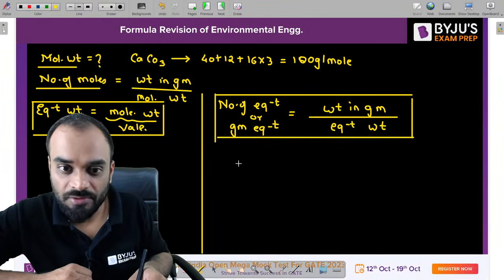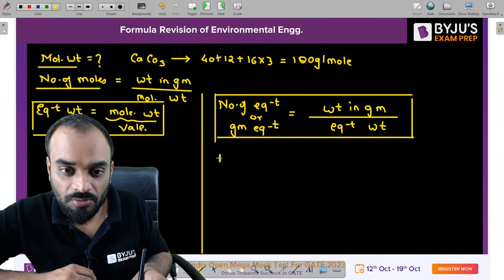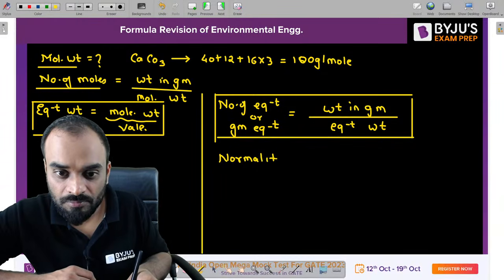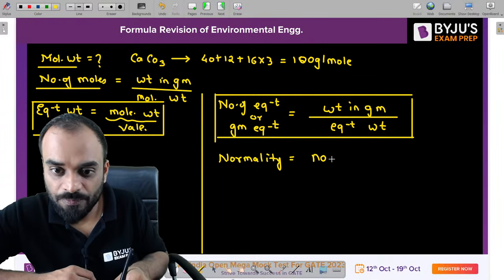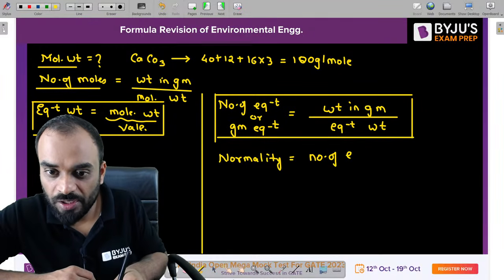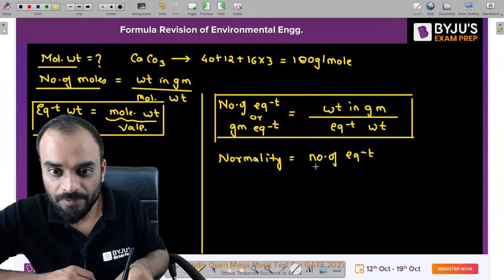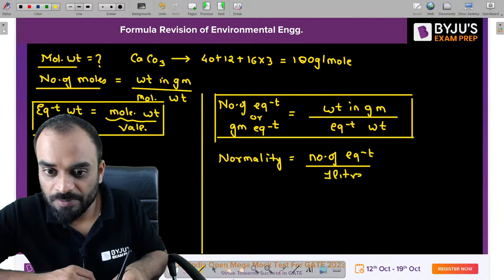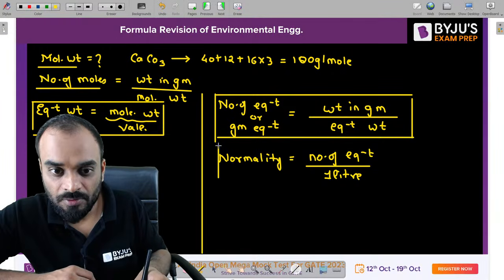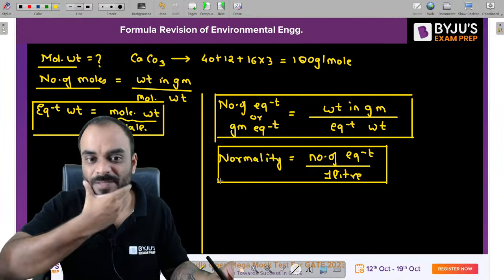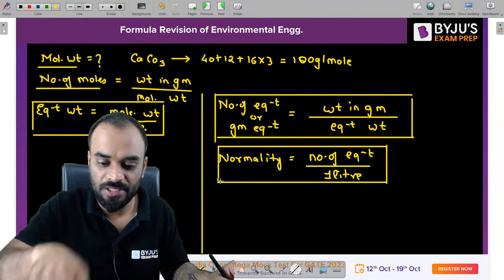Number of equivalent we have done. Next one is normality. That is basically number of equivalent per liter of sample. In 1 liter of sample, how many equivalents are there? That is basically your normality. Clear? So please remember these formulas. All these are important for your examination purpose.